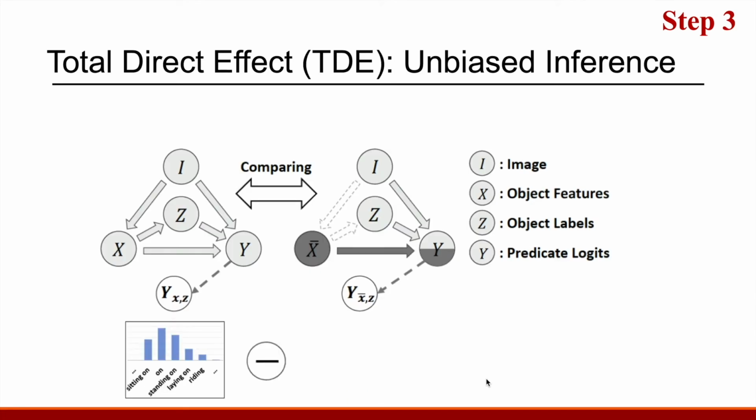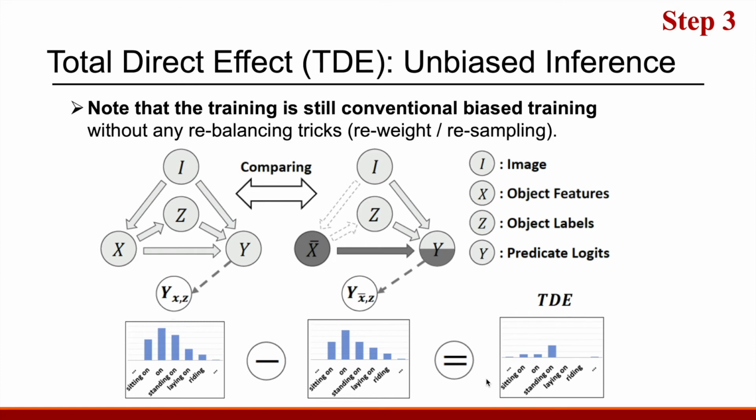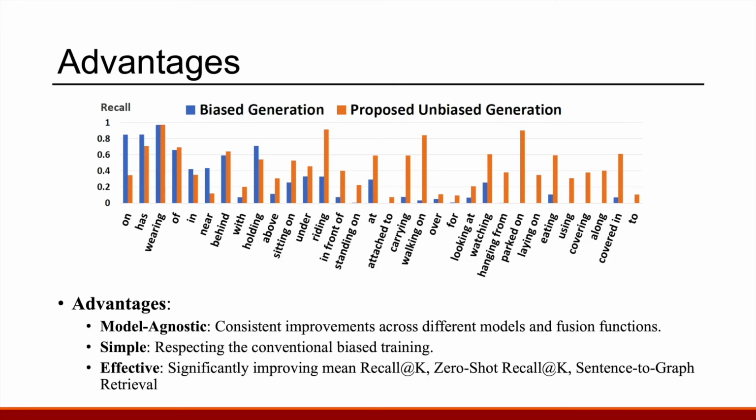Our final step applies the total direct effect that removes the above-mentioned bad bias and gets the unbiased part of the logits, which corresponds to the visual part but still under the same context. Note that our training phase is still conventional biased training, so we only need to run the inference model twice. The result is quite amazing.